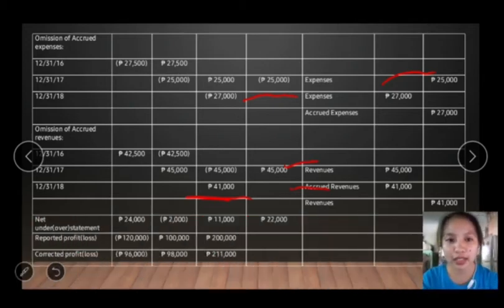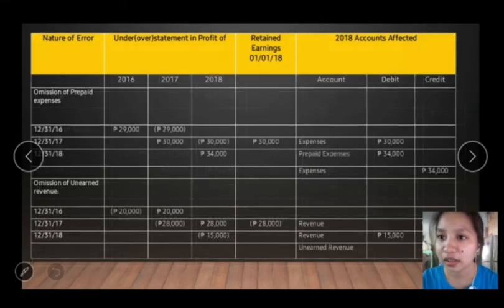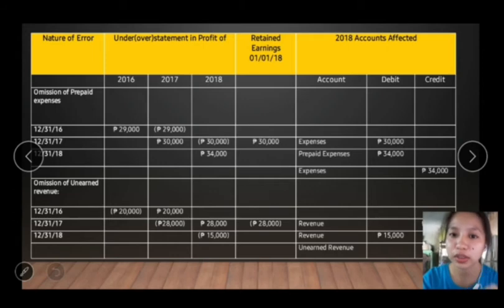So we were asked to compute the corrected profit for each year: 2016, 17, and 18. So we have a net understatement of 24,000. I get it by adding the numbers in the column of 2016, which were 29,000 and 20,000 and 27,500 and 42,500.